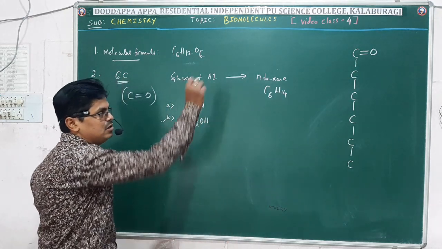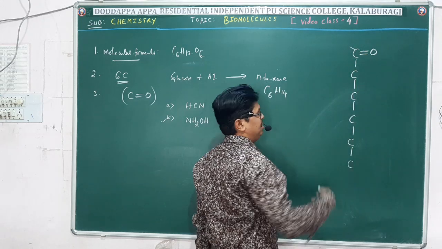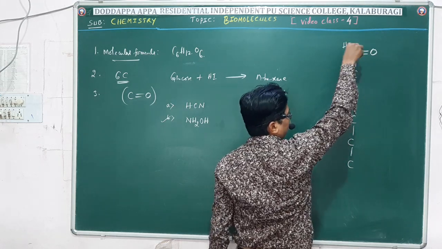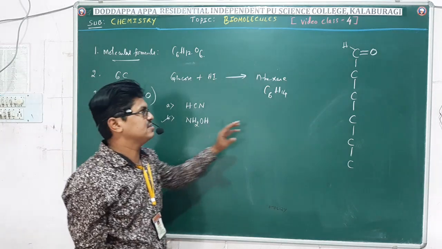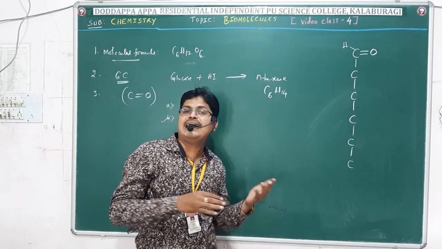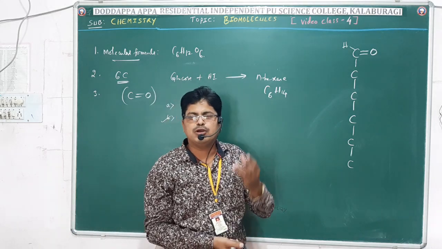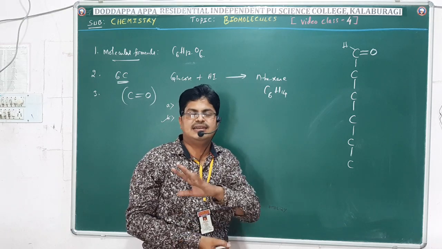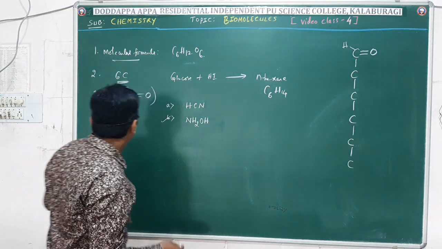Next, when the carbonyl group is present, look at the valency of carbon. 1, 2, 3. Then 1 may be hydrogen. If it is hydrogen, it becomes an aldehyde. If it is an R group, it becomes a ketone. So the third point indicates the presence of a carbonyl group, which means glucose may contain either an aldehyde or a ketone. Of course, later we came to know glucose is a neutral molecule. When glucose is neutral, it does not contain an acidic carboxylic group, so hence there might be the presence of what?